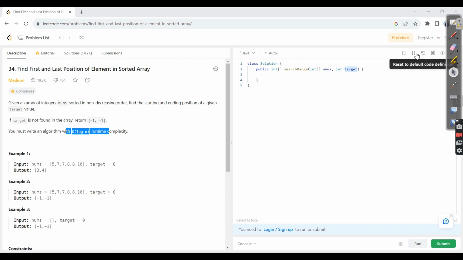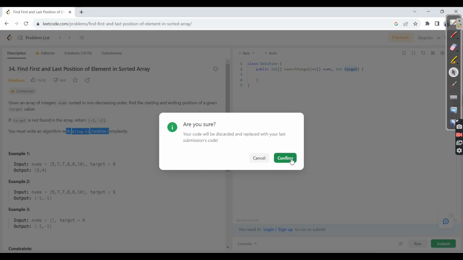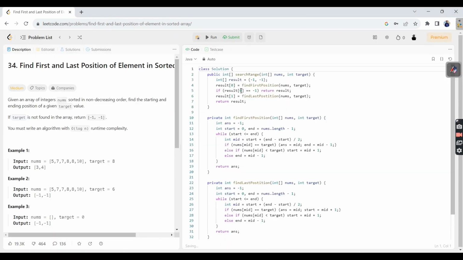Let's quickly take my last submitted code. So you see here, initially I took minus one as a result because I know I need to return an array of size 2, where the first indicates the first index and the second indicates the last index. So I wrote two methods: find first position, where I pass nums and target, and second, find last position.